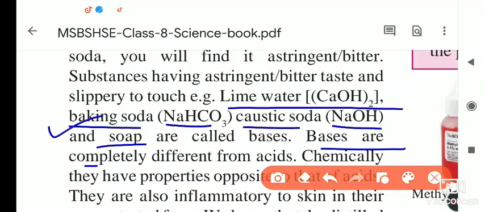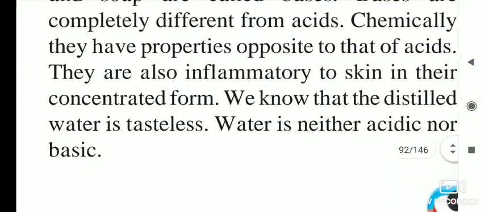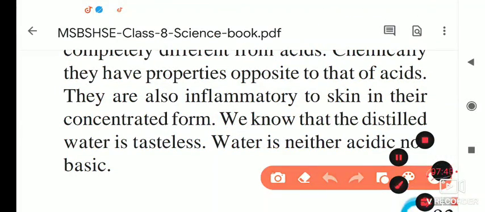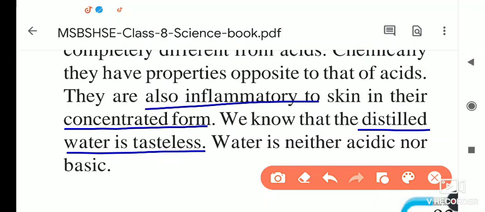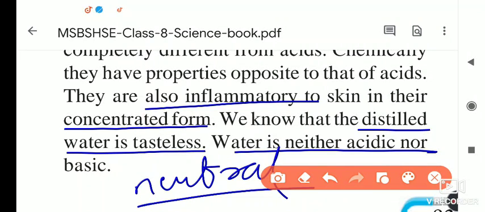Bases are completely different from acids. Chemically, they have properties opposite to those of acids. They are also irritating to the skin in their concentrated form. We know that distilled water is tasteless. Water is neither acidic nor basic, which means it is neutral. If it is not acidic and not basic, it is neutral.